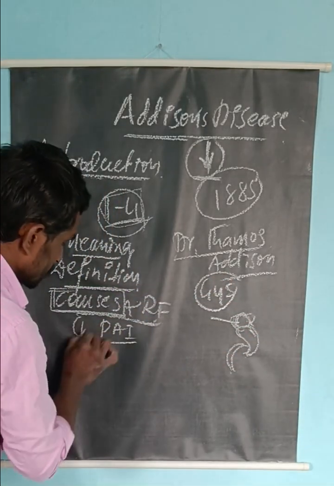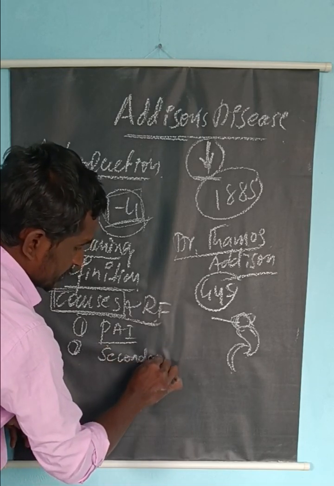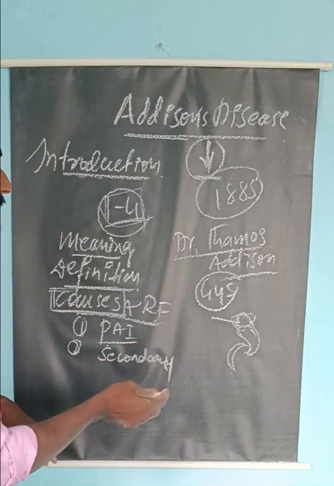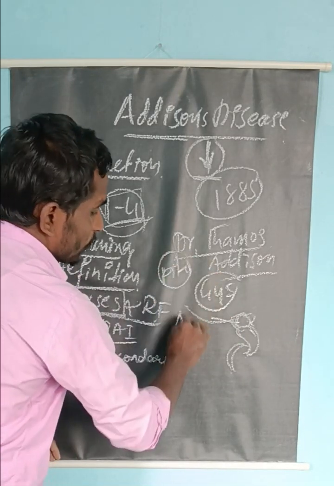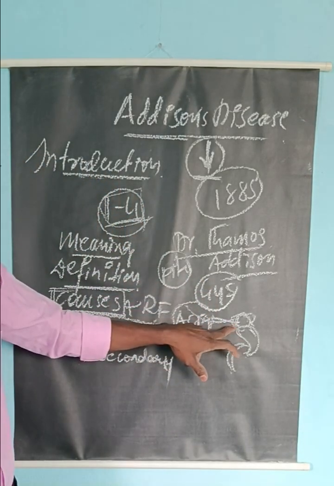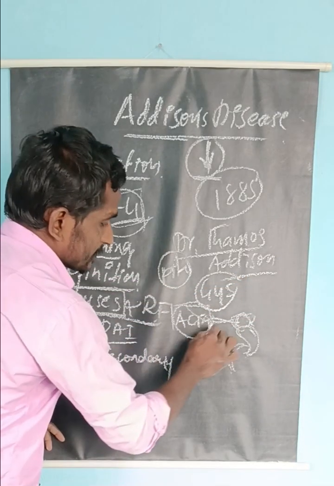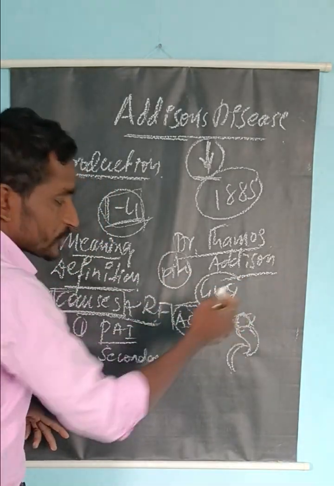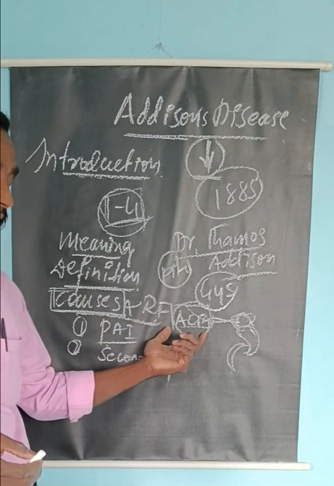The second one is secondary Addison's disease. Here the pituitary gland is not able to produce ACTH hormone. ACTH is very important to stimulate the adrenal gland to produce cortisol and aldosterone. Here the ACTH is insufficient, so there is no production of cortisol and aldosterone. That is what we call secondary Addison's disease.